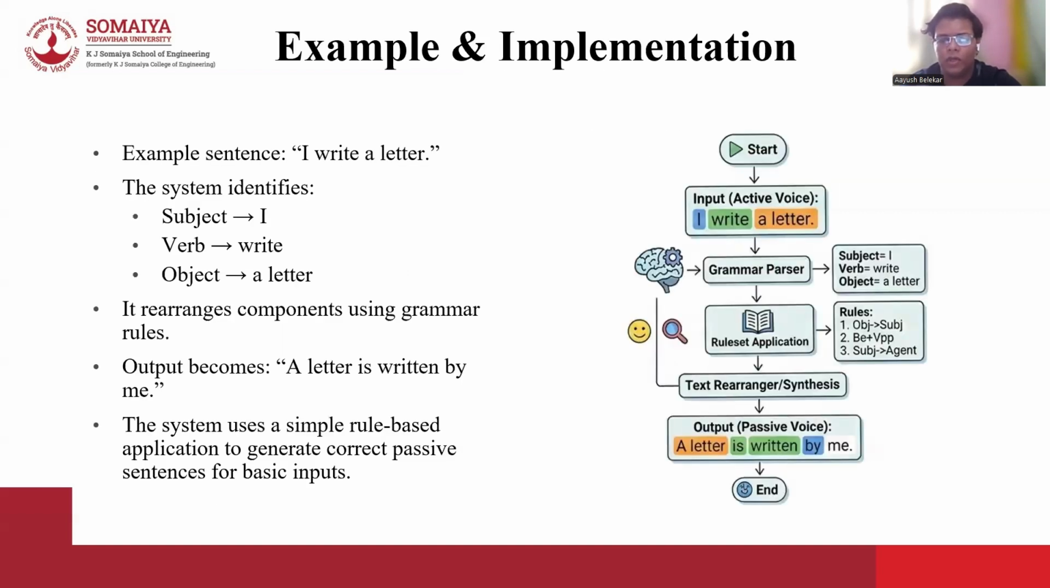Now let us understand the working of our system with an example. Consider the sentence, I write a letter. The system first identifies the subject as I, the verb as write, and the object as a letter. Then it determines the tense of the sentence, which is present simple. Next, the verb write is converted into its third form, which is written. The system then selects the appropriate helping verb, which is. After that, the object, a letter, is moved to the subject position and the subject I is moved to the end of the word by. So the final output becomes a letter is written by me.